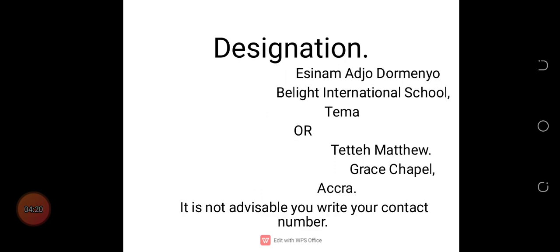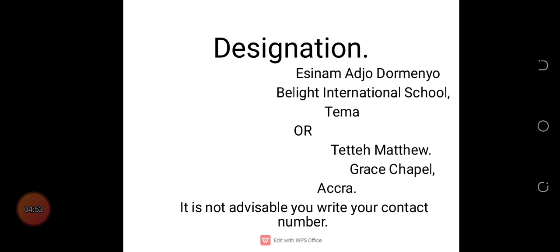So let's look at the designation for an article to be published in any of the national newspapers. After writing, the person bears the name Esinam Adjo Domenyo, Bilite International School, Tema. It means that we are leading people to the writer of that article they have read in the newspaper.